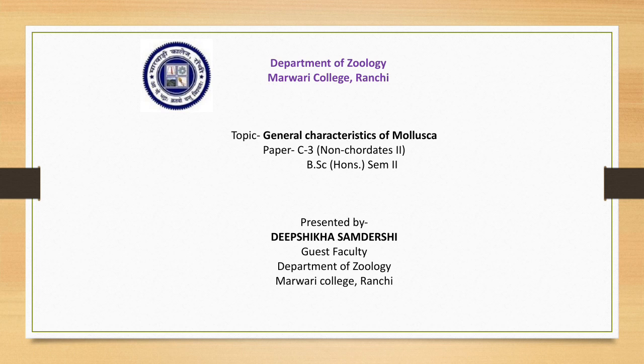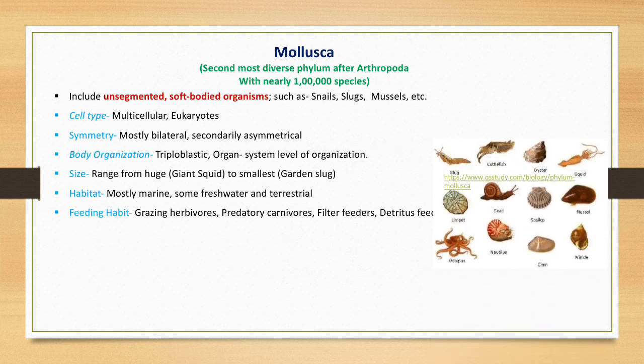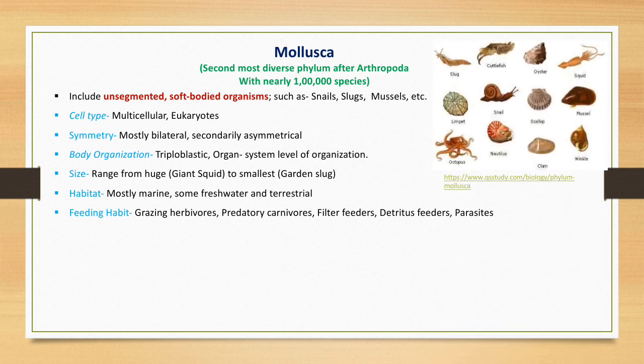In this video lecture, we are going to learn about the general characteristics of phylum Mollusca. This topic is a part of BSc Semester 2 syllabus, paper C3. Mollusca is a phylum of animal kingdom which includes soft-bodied invertebrates. It is the second most diverse phylum after Arthropoda with nearly 1 lakh species.